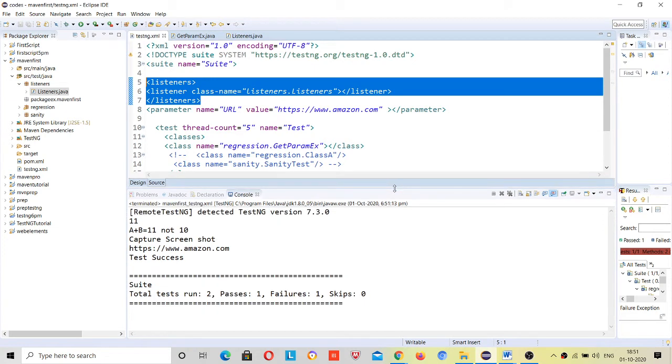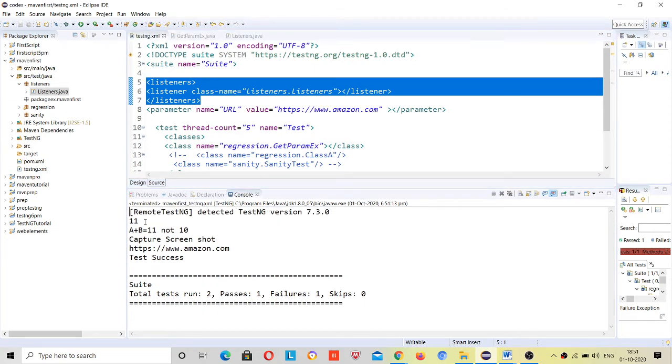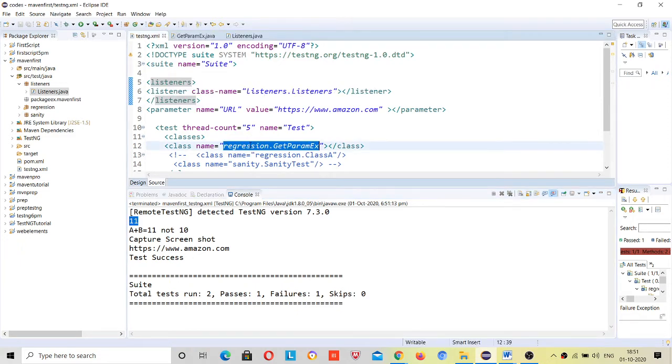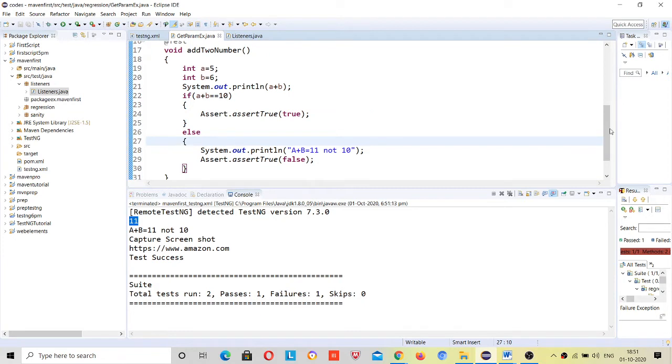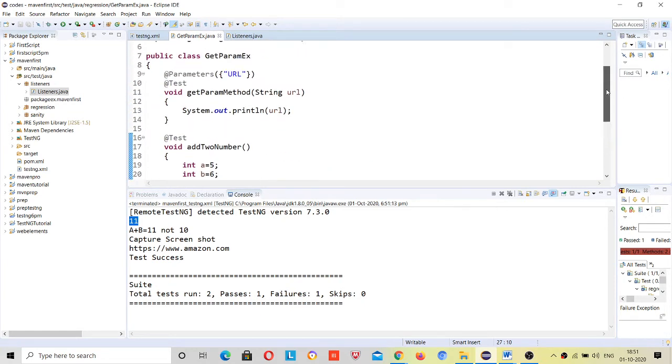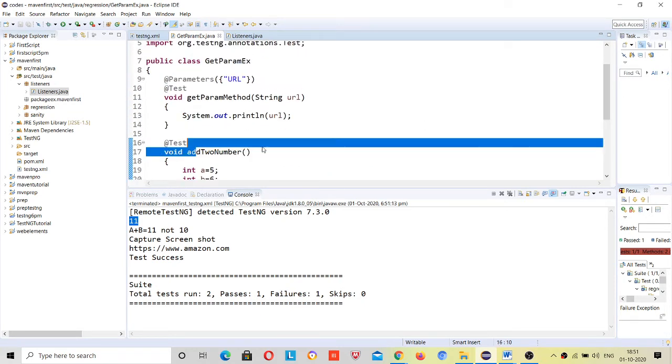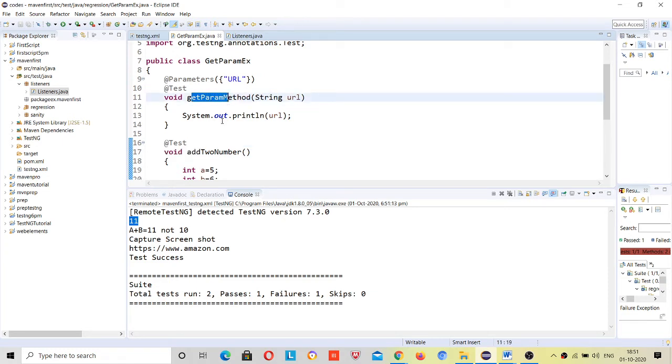See, first of all, 11 is for what? Your regression dot get param run, right? So it went to the get param method. By default this method will run first, right? So this was not run first because this a is coming first in alphabetical order. So that's why, even if you have 100, it will run in alphabetical order.